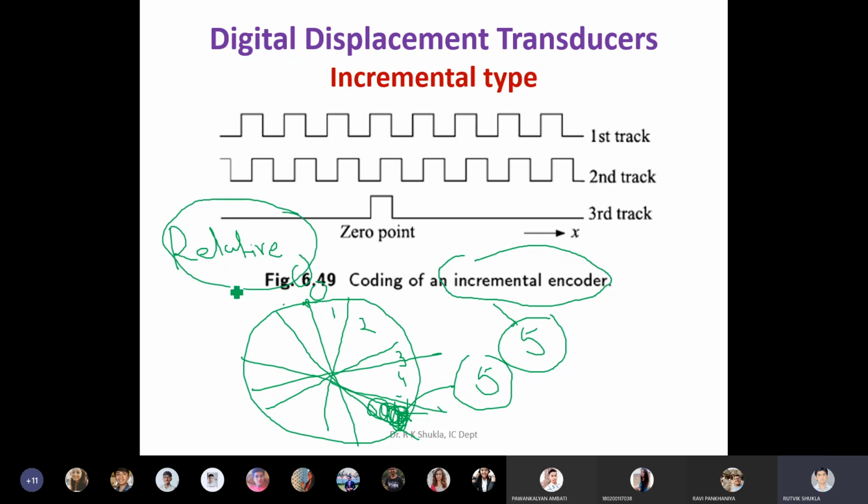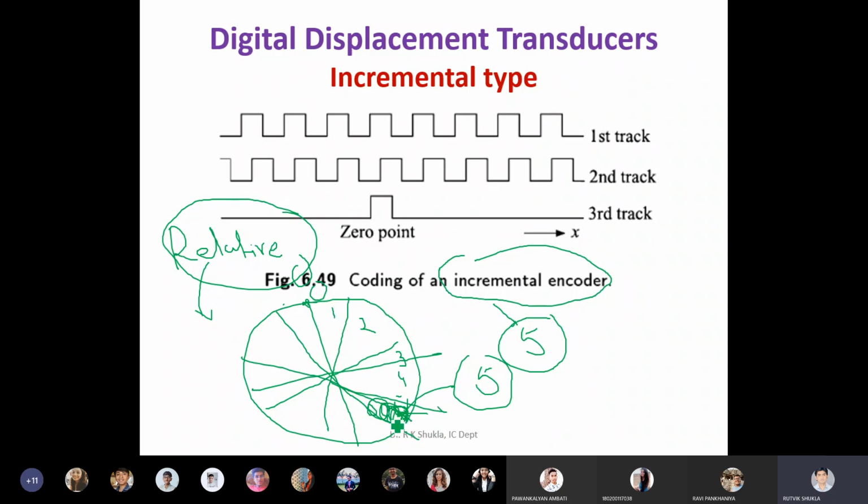Now the second thing, which is very, very important in this case: suppose at any point of time you experience a power failure. If you experience a power failure, then since this is a relative position, if the power comes back again, you cannot say at which position this particular disk was, because it was a relative position.